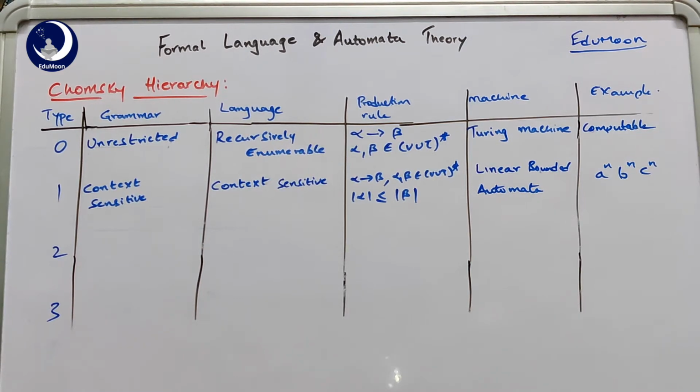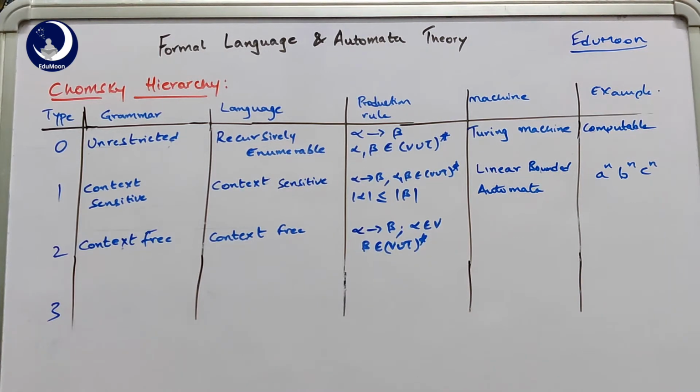Next we come to the second type, that is type 2 grammar. This is actually the third one in the table. The type 2 grammars are called context free grammars, and the languages generated by this grammar are called context free languages. The production rule is as follows: alpha tends to beta, where alpha is V and beta is (V union T) whole star. That is, on the left hand side of the production rule there should be only one variable, and on the right hand side there can be any number of variables and terminals.